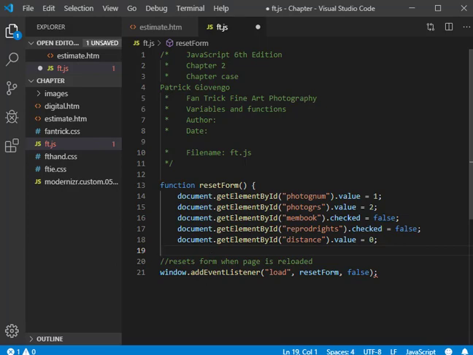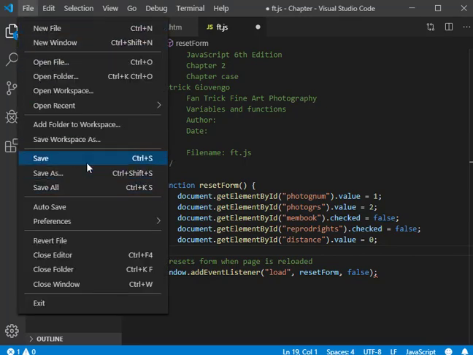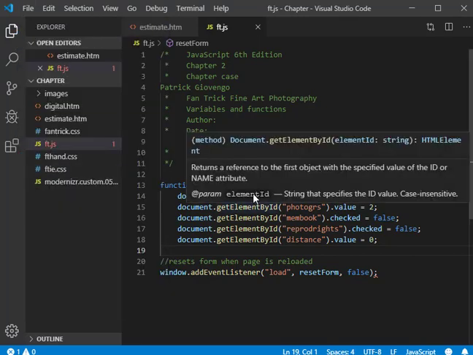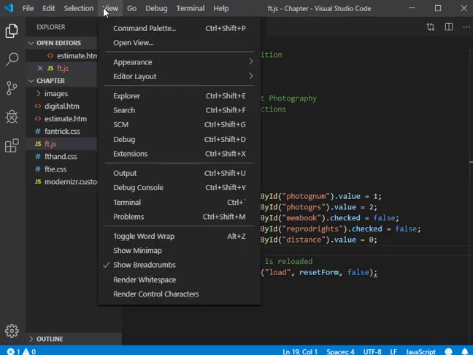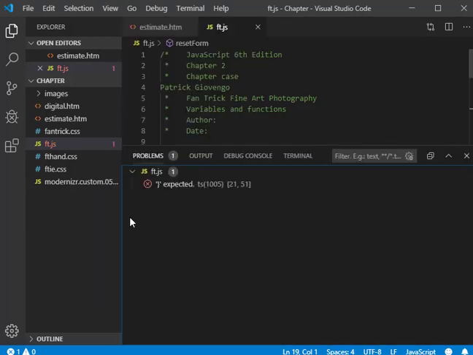Because I've made this general error here, notice it says number 1 right there. That means I haven't saved the file. So I'm going to go ahead and save this error that I've made. Now I could also show you, if we go back to View and go to Problems, it picks it up. So the IDE picks it up, but that's not the idea. They want you to go through a browser.